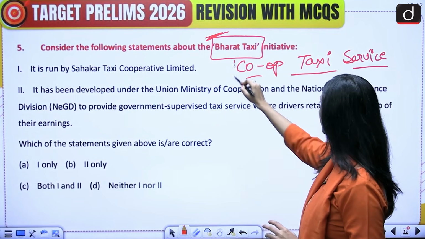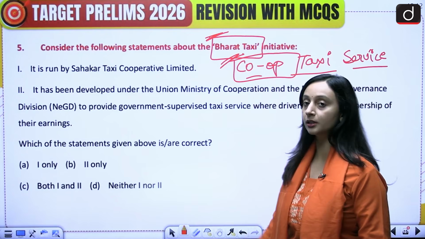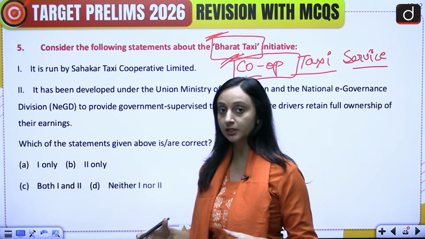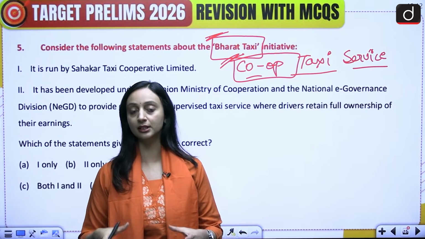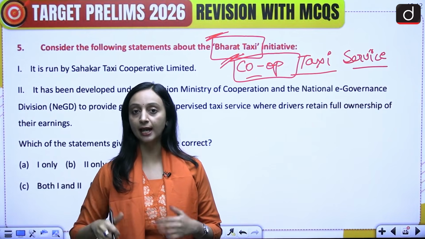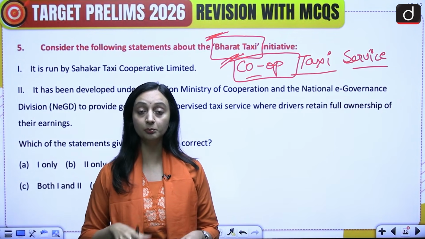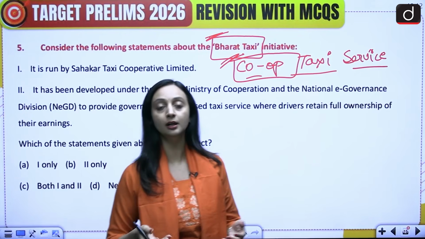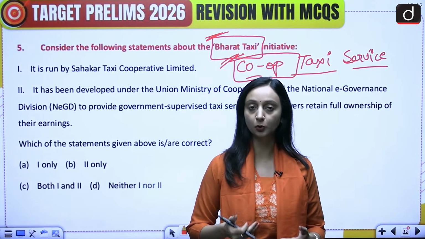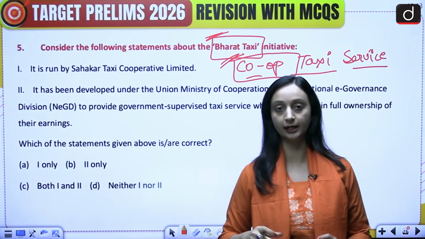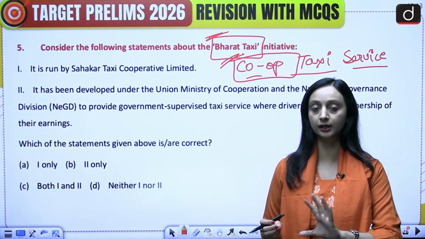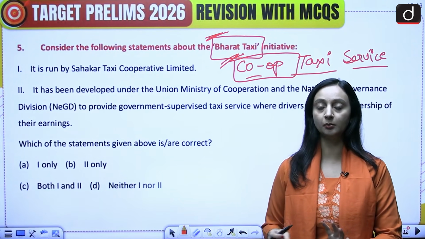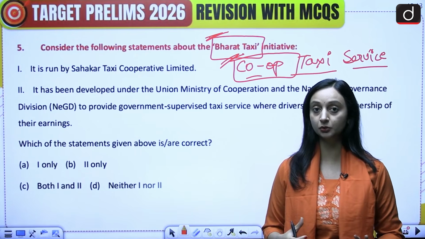It's a cooperative taxi service. What happens in the cooperative setup? The drivers are actually the owners, the drivers themselves are members, and here the platform is not going to take up commission per ride, unlike Ola, Uber, where the platforms take commissions per ride and then drivers are paid only a designated amount, and some part of it goes as commission to the platform.